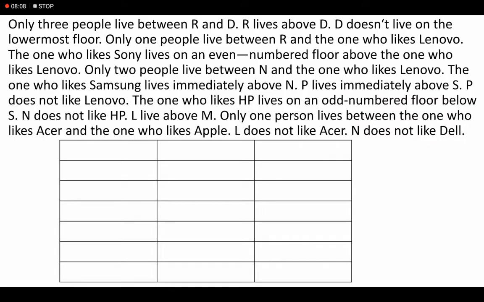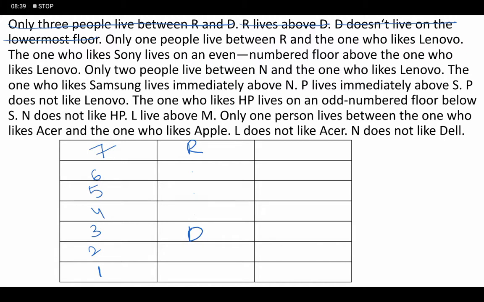What is the condition? Only 3 people live between R and D. R lives above D. D does not live on the lowermost floor. Can I take R and can I take D? Between how many people? 3 people: 1, 2, 3. Yes. D does not live on the lowermost floor, that's why I am taking D here.